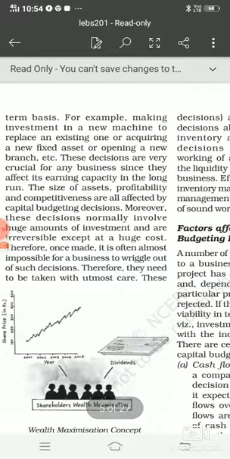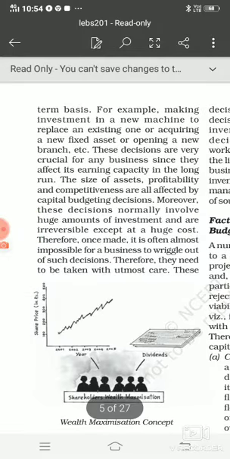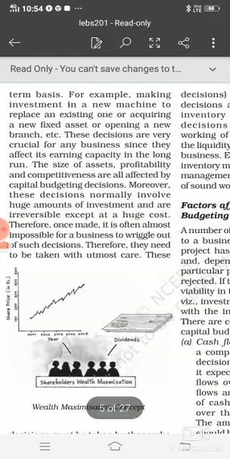Now whenever we take a capital budgeting decision or long term decision, we should be very careful, because here it affects the earning capacity of a business for a long period of time. If any wrong decision has been taken in the investment of capital budgeting or long term, then it's going to affect your business for a long period of time. It's going to affect the size of assets, the profitability of your business, and also the competitiveness of your business in the marketplace.